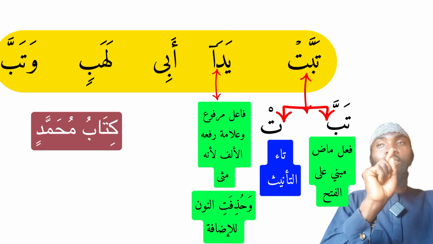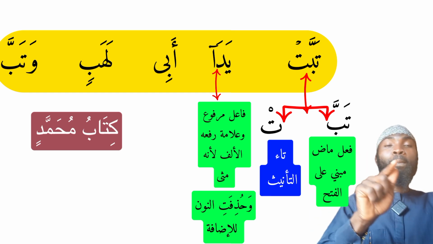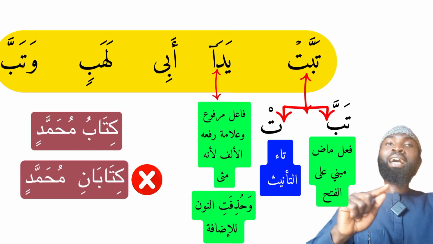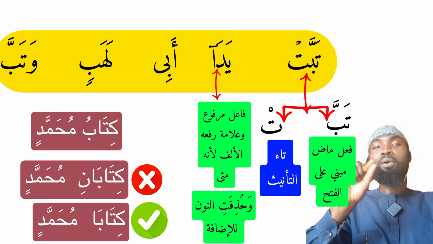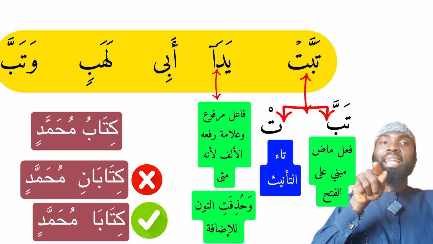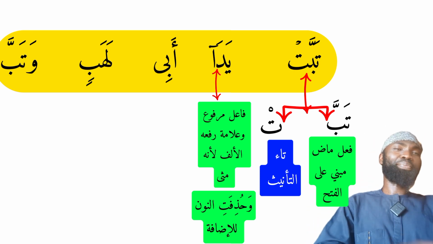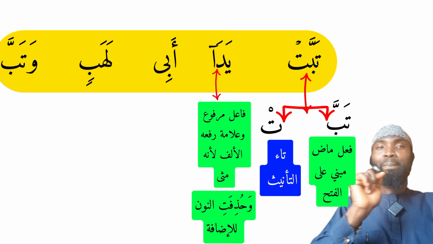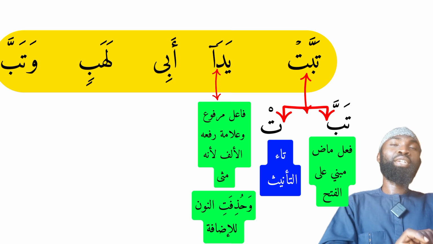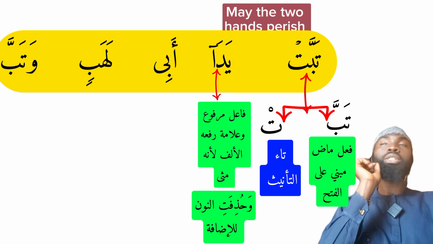But if we have up to two books, what do we say? We know two books will be Kitabani. But it is wrong for us to say Kitabani Muhammadin. No, rather we say Kitaba Muhammadin, we remove the noon. And that is exactly what has happened here, because here it is Yada Abi, Abi's hand. Do you understand this? And that is why the noon is omitted from yada. So tabbat yada, may the two hands perish.